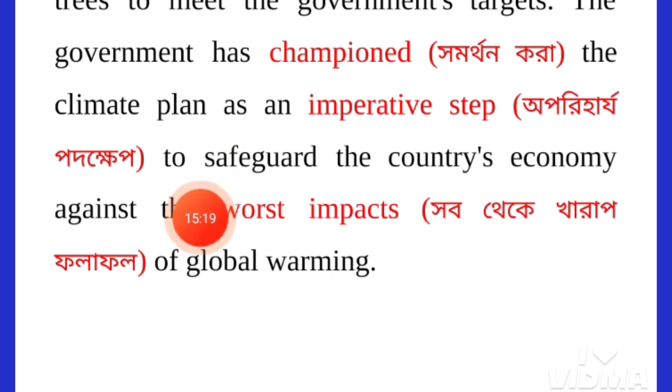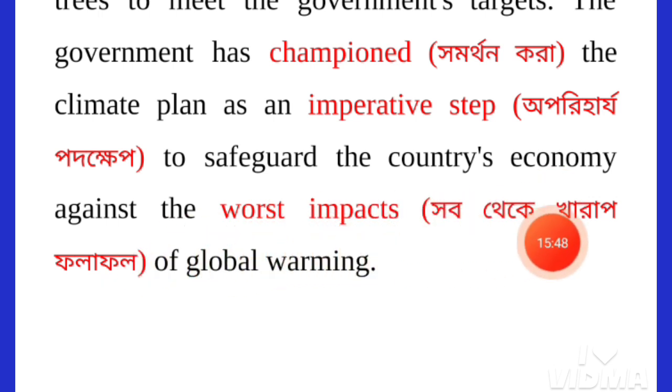And the government has supported this plan to guard and improve the country's economy. Okay, economy means the financial part, the earning of the country. So the government has made this plan to support the economy of the country. Here, this country means Ireland. We mean Ireland because we are speaking about Ireland.